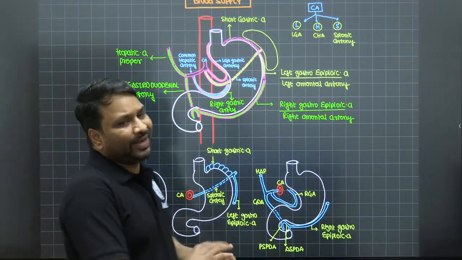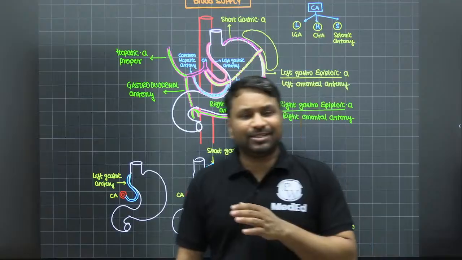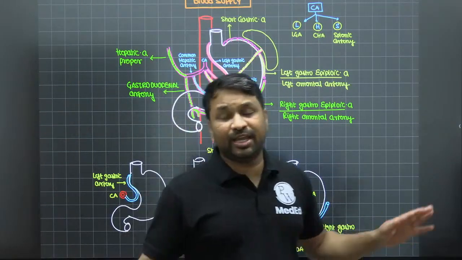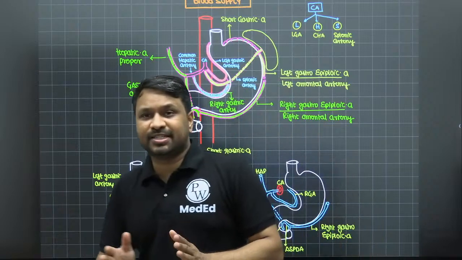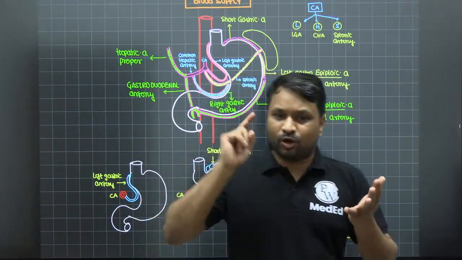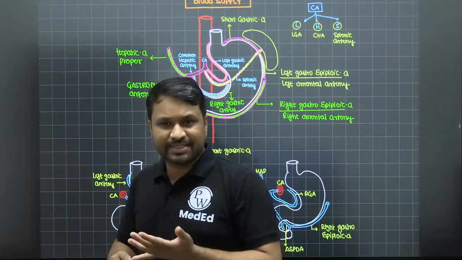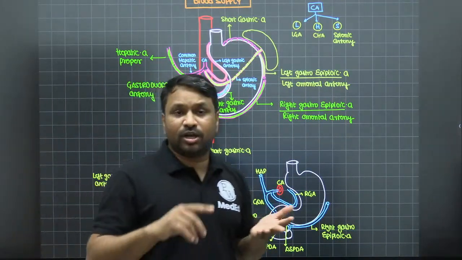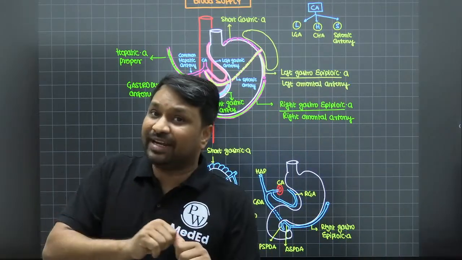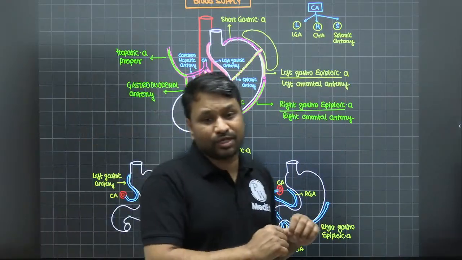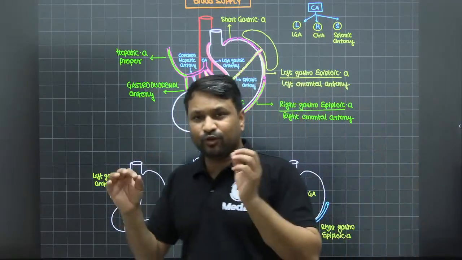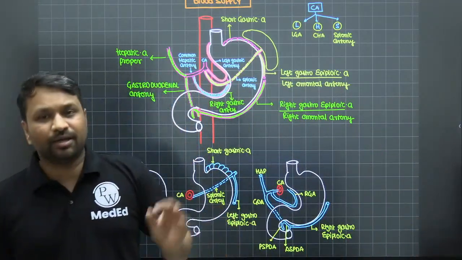NEET 2026, if you are following BLS, I promise you, you don't need to go and find any other source for surgery. Beta, when you talk about surgery, there's a misconception that you'll think only about surgery. When we talk about surgery, we always cover the anatomy. So you are covered with systemic anatomy. We cover all the radiology, the basic physiology, the basic pharmacology. We cover in detail the pathologies and pathophysiologies, and then a bit of medicine and surgery. So BLS alone, if you write any exam, you will be able to score.